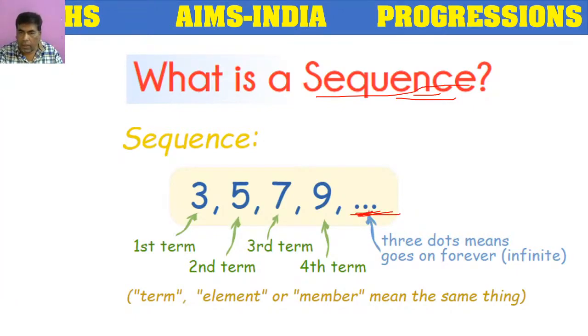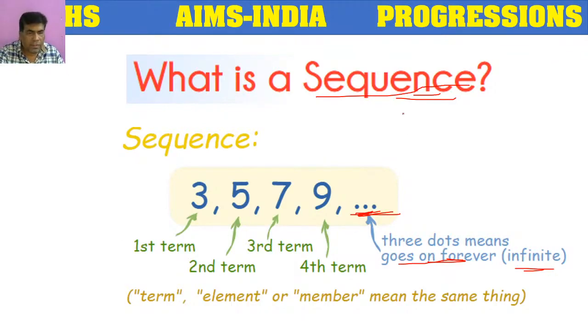These 3 dots mean that this continuation will go on forever, which means it is infinite. So this is called a sequence.